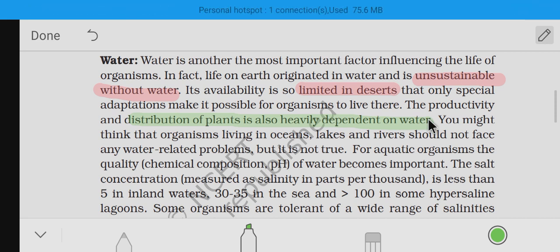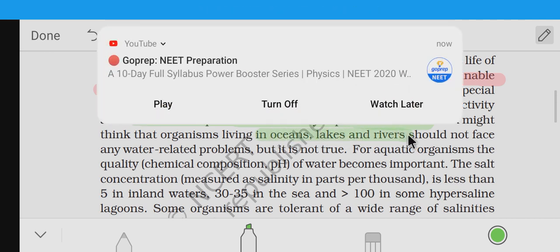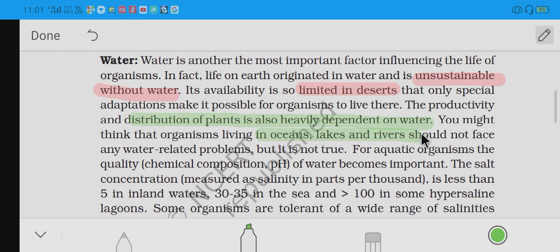Next, you might also note that oceans, lakes and rivers should not face any water related problems, but it is not true. So do the lakes, the rivers, the oceans undergo water problems? Yes, absolutely, they undergo water problems. How?